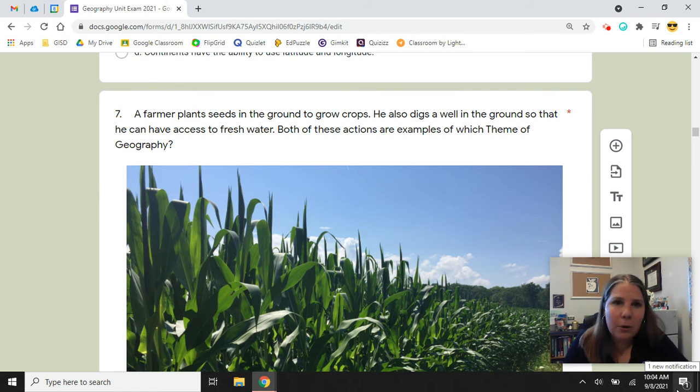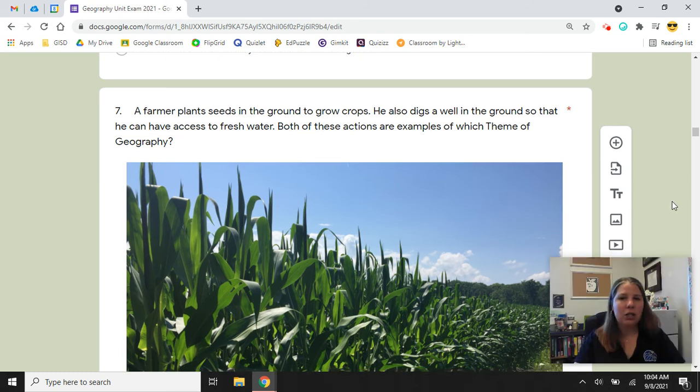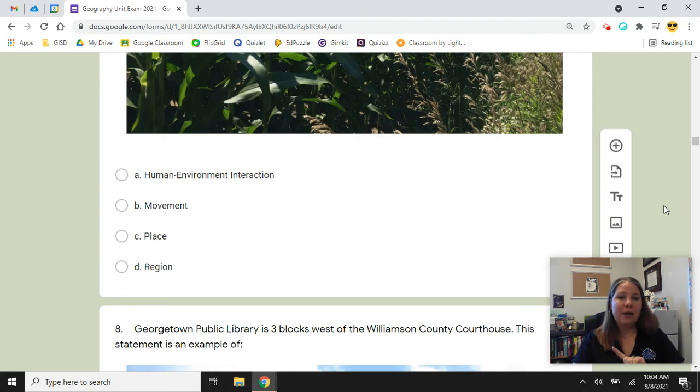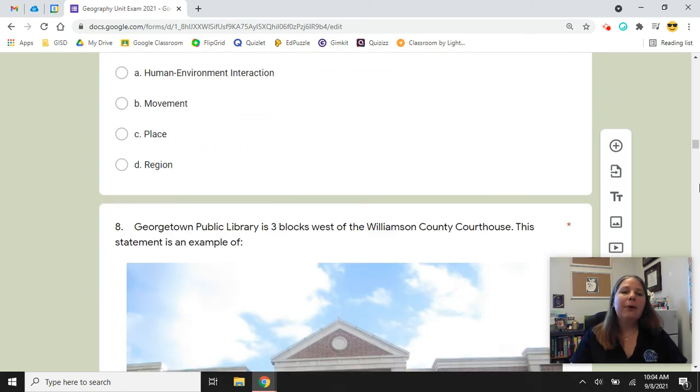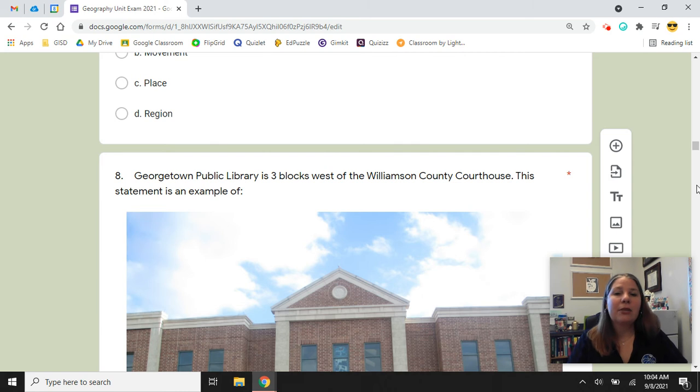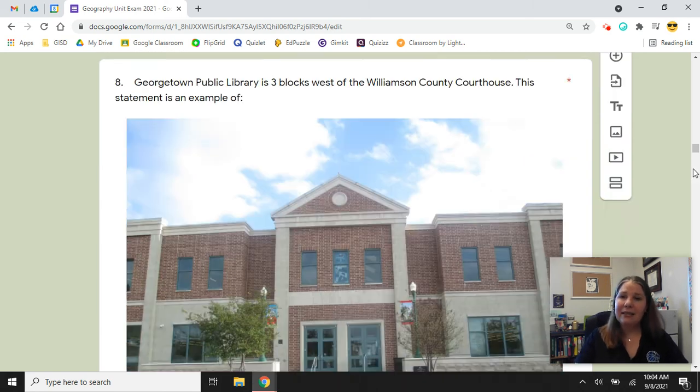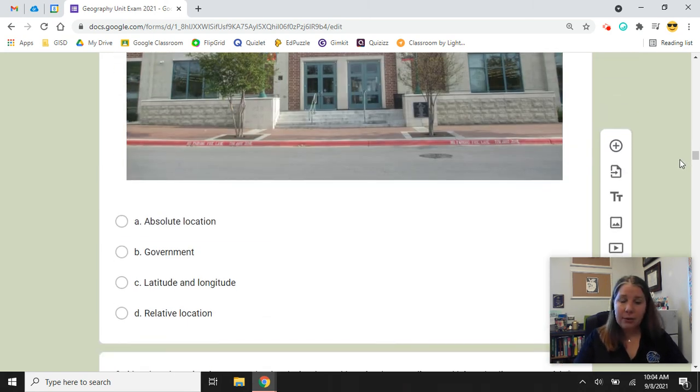Number seven, a farmer plants seeds in the ground to grow crops. He also digs a well in the ground so that he can have access to fresh water. Both of these actions are examples of which theme of geography? Human environment interaction, movement, place, or region. Number eight, Georgetown Public Library is 3 blocks west of the Williamson County Courthouse. This statement is an example of absolute location, government, latitude and longitude, or relative location.